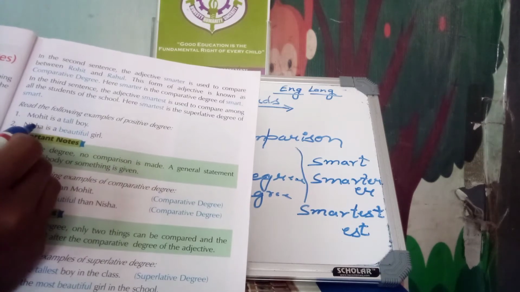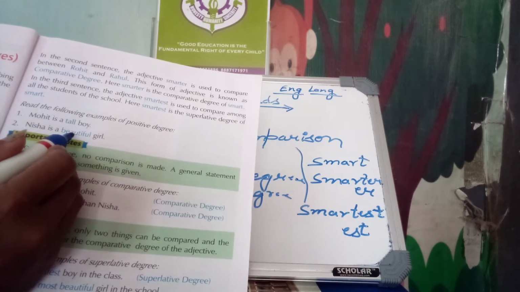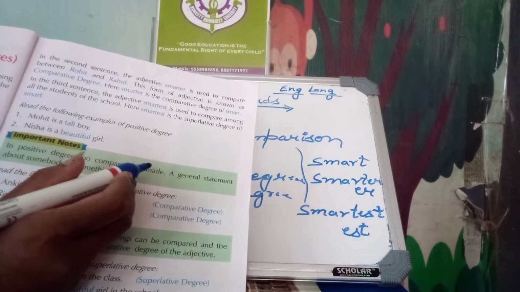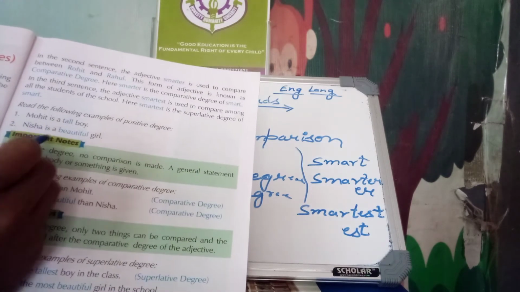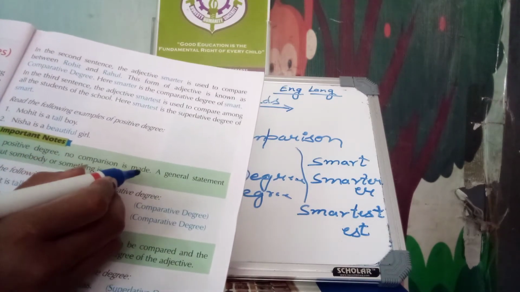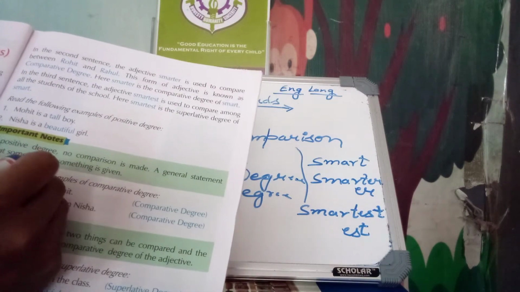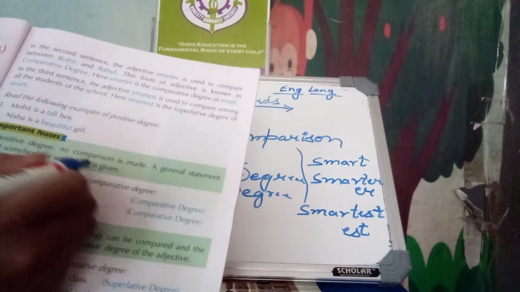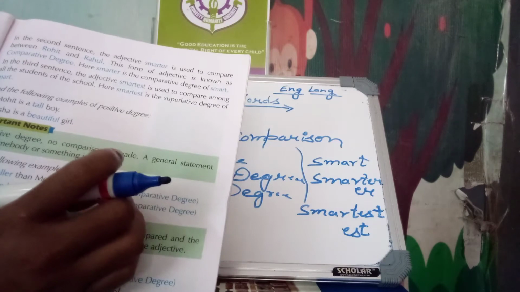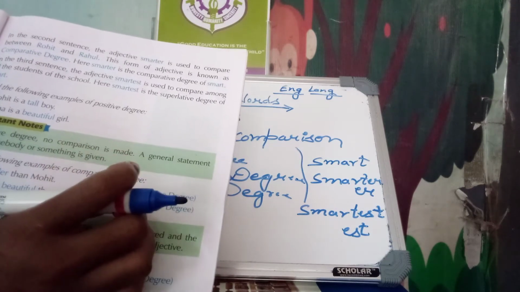We use "more beautiful" here: more beautiful than Anita. In positive degree, no comparison is made. A general statement about somebody or something is given.